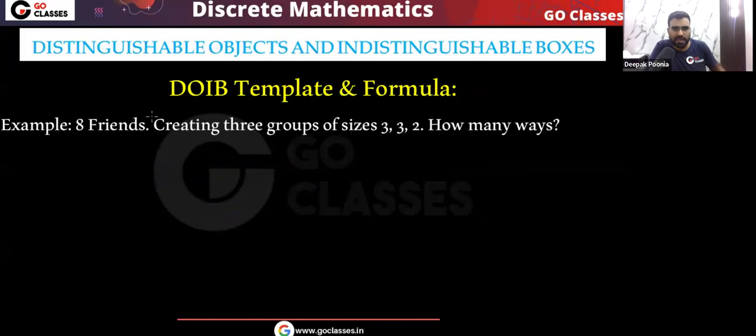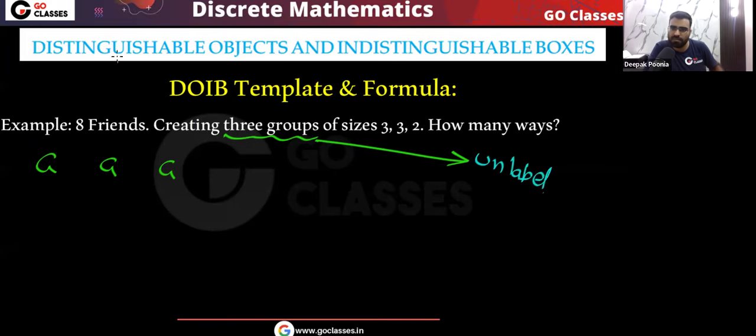Let's see this example. 8 friends, we need to create 3 groups of size 3, 3, 2. How many ways are there? So what will be the answer? Very simple. We have 3 groups, G, G, G. By default, you already know that we need to create 3 groups of size 3, 3, 2. So by default, when you create the groups, these are unlabeled. So this is basically your DOIB template, because the friends are distinct.